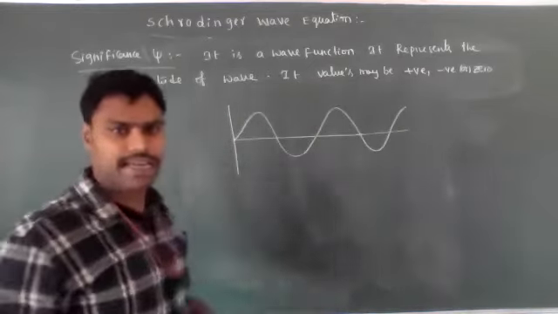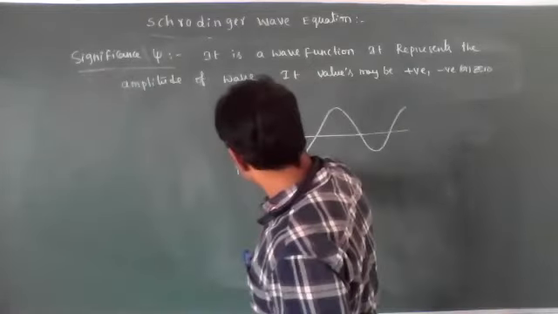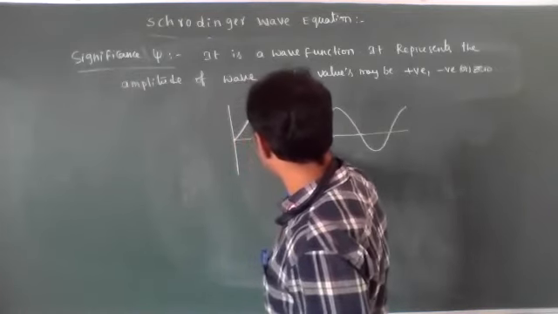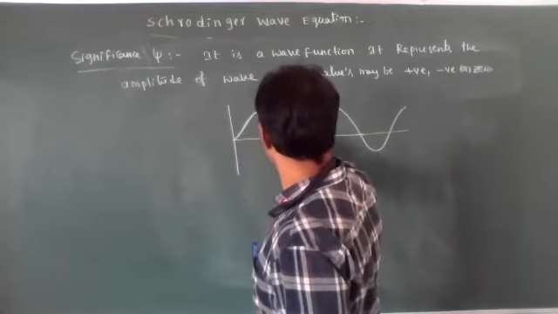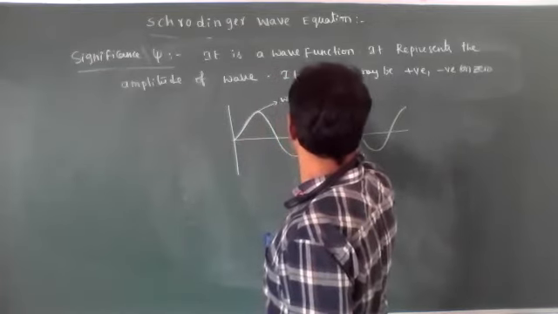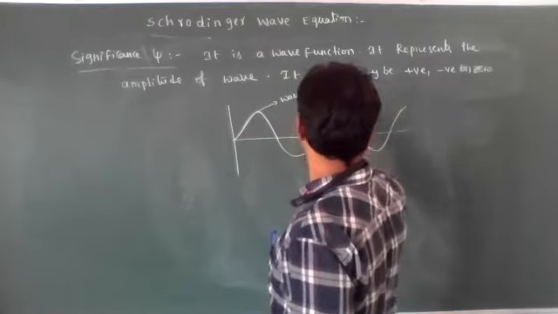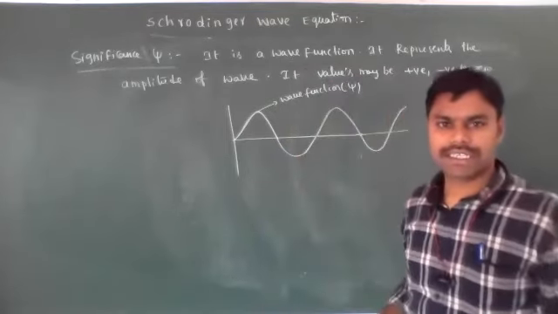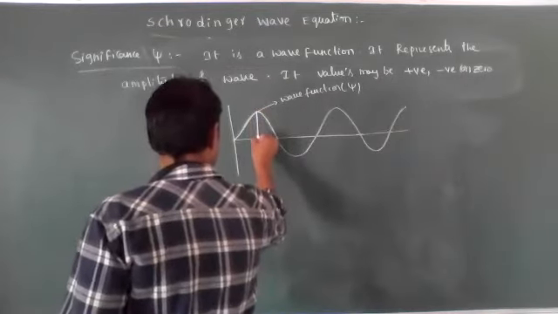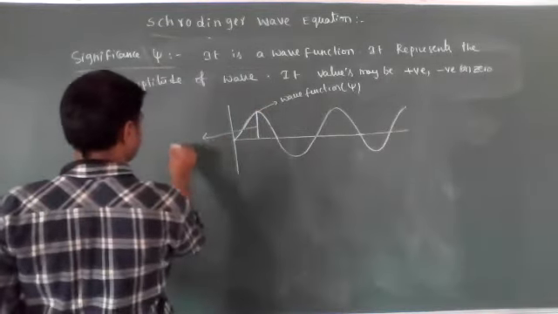Psi represents the wave function. This psi is a wave function. It represents the amplitude of wave. This is the amplitude.